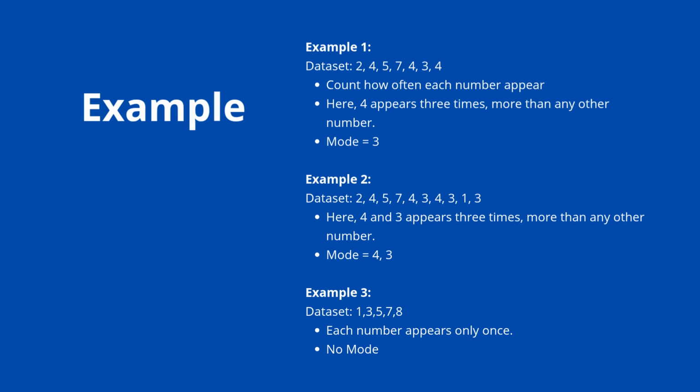In the third example, all the values occur only once. All the values have the same count, so we can say that there is no mode.